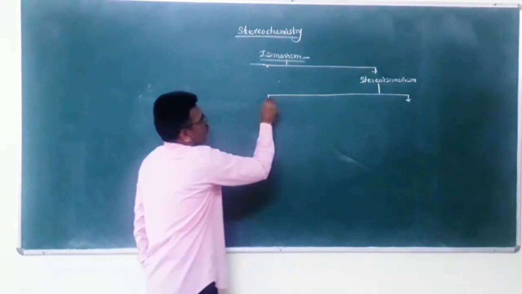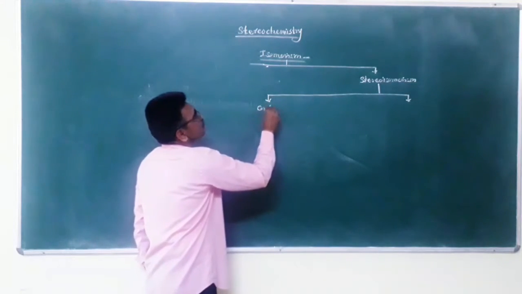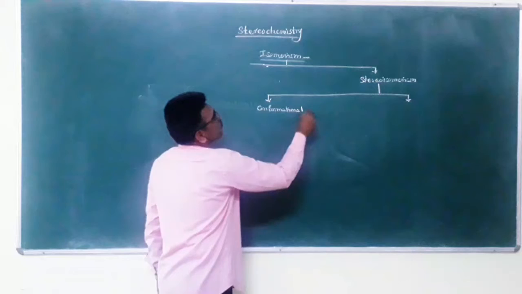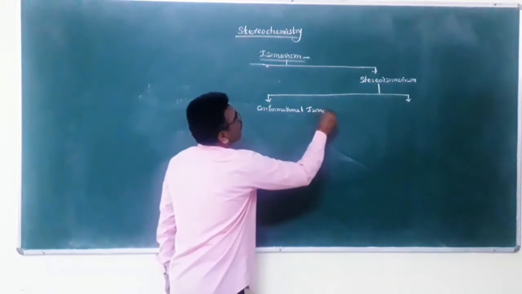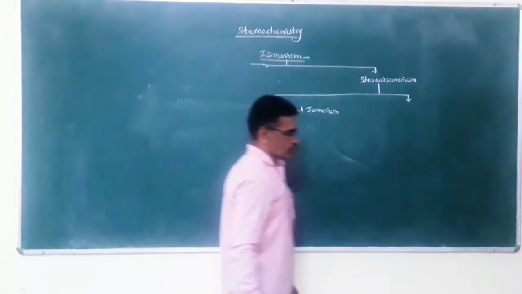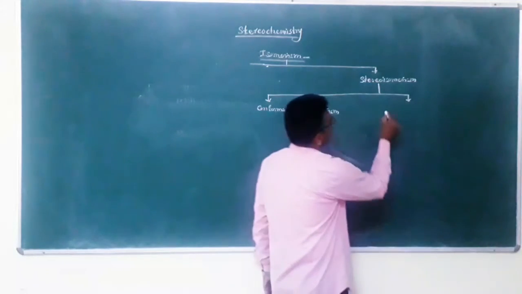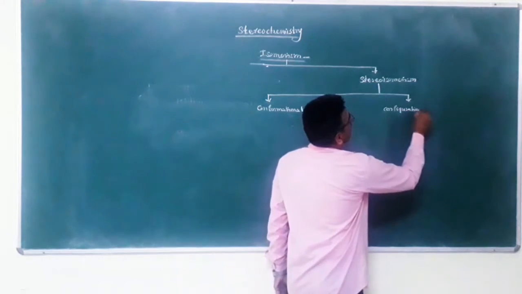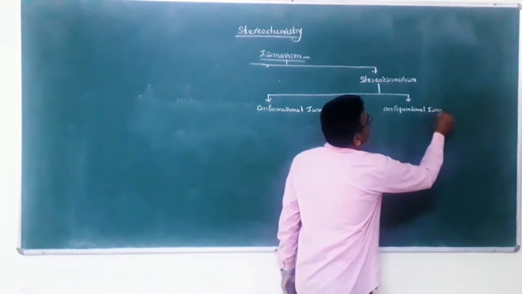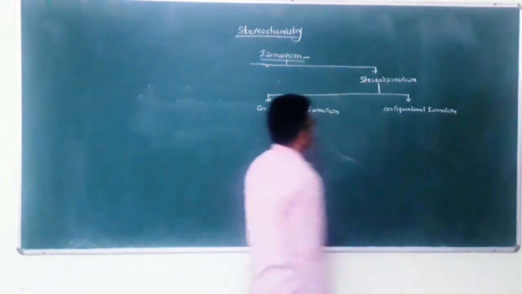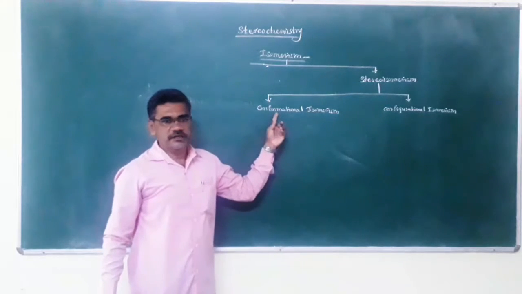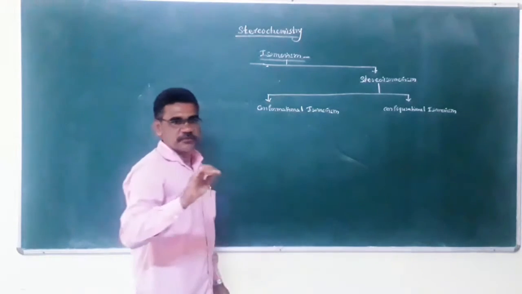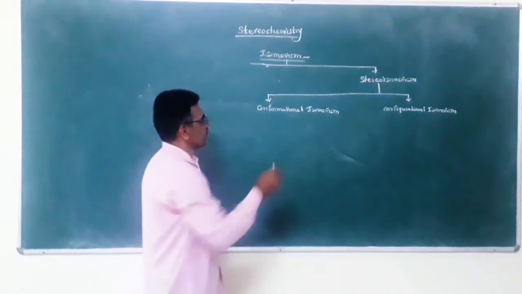First is conformational isomerism, and second is configurational isomerism. Conformational isomerism is the rotation about the carbon-carbon single bond, and conformational isomerism is classified into two different types.